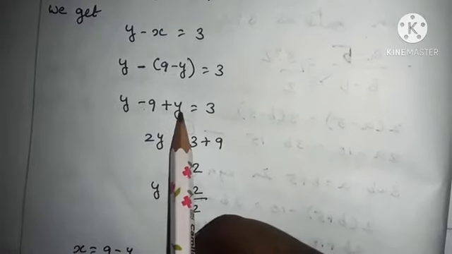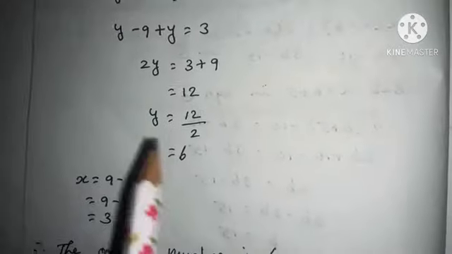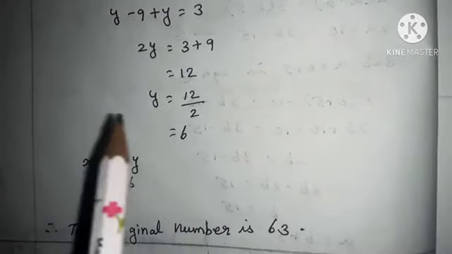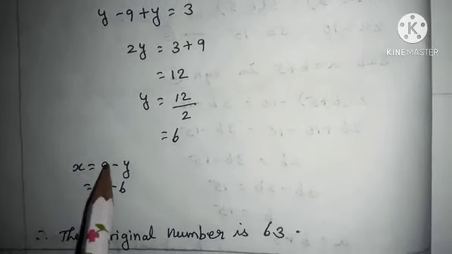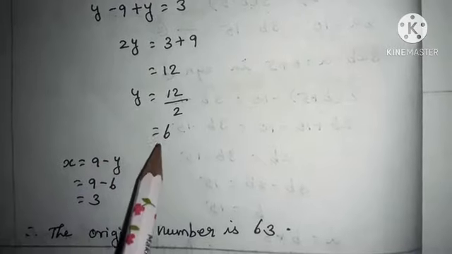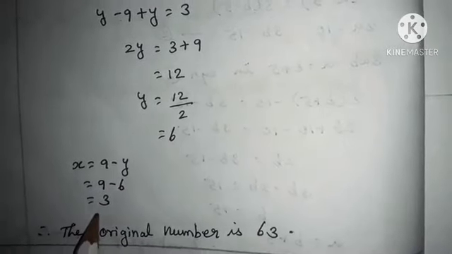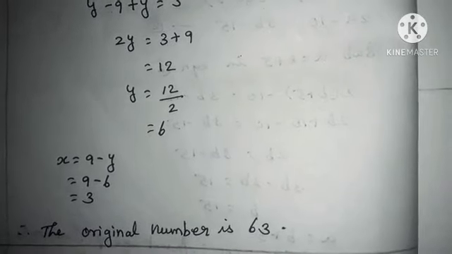y and y are like terms. When we add these two, we get 2y equals 3 plus 9. From this we get y equals 6. Using this y equals 6, we are going to find the value of x from equation 1, that is x equals 9 minus y. Instead of y, you substitute 6. We get the answer as 3. Therefore, the original number is 63.